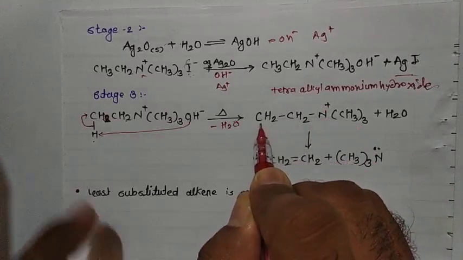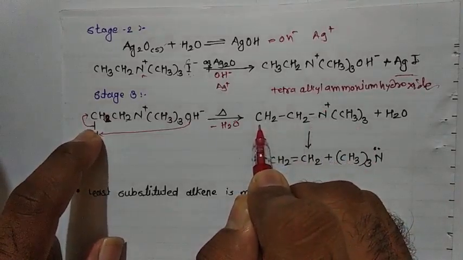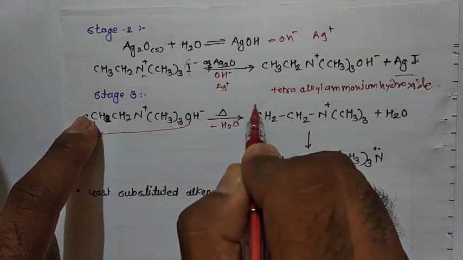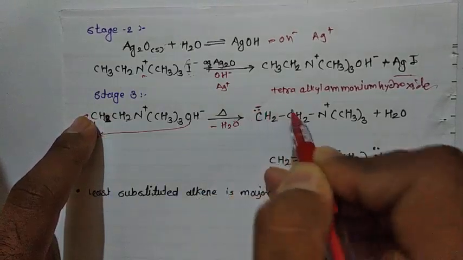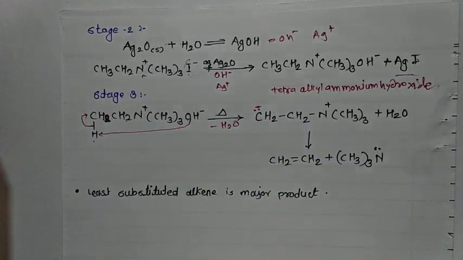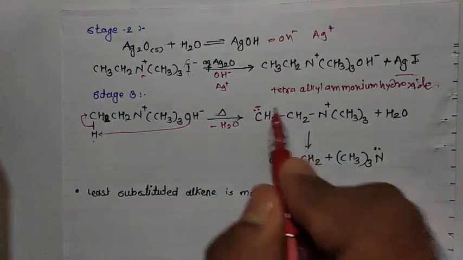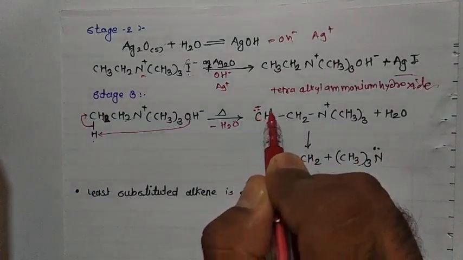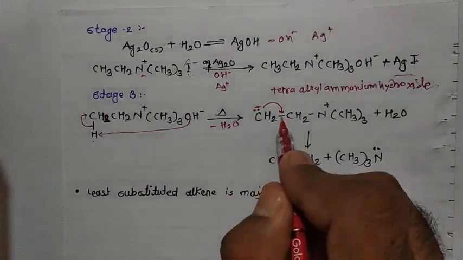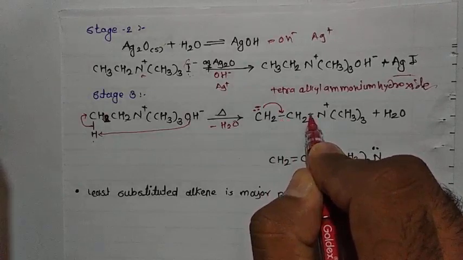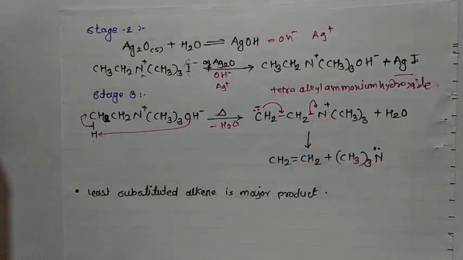Now on this carbon, the bonding electron pair has shifted, so it gets a negative charge because of the shifting of electron pairs. In the next step, this carbon transfers this electron here, and because of that this bond breaks and this electron shifts onto the nitrogen.